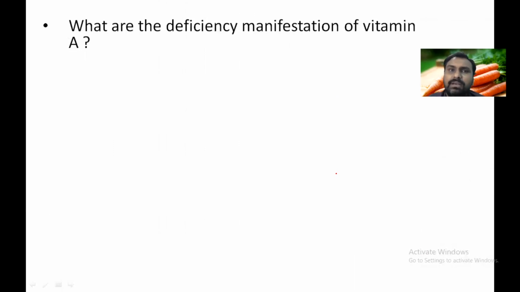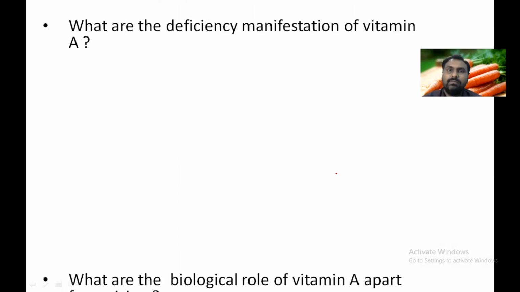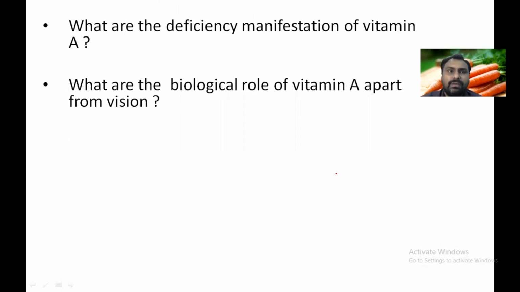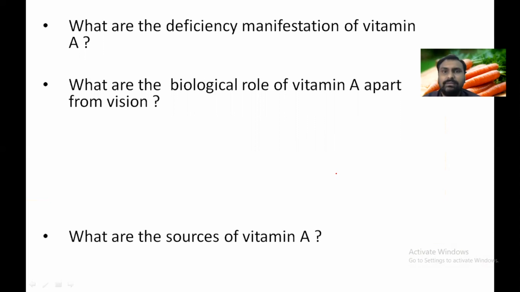So what are the deficiency manifestations of vitamin A? We know that night blindness, xerophthalmia, Bitot spots, and keratomalacia are all features of vitamin A deficiency. Others are hyperkeratinization of skin, toad-like skin, which is called phrenoderma. Chance of infection is more common. Okay. So what is the biological role of vitamin A apart from vision? Main is in vision, but retinol has a role in reproduction, retinoic acid in the growth and differentiation of tissue, and beta carotene as an antioxidant.